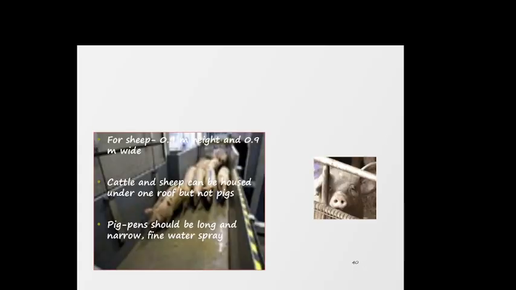For sheep, it should be kept to 0.9 meter height. Cattle and sheep can be housed under one roof, but pigs end up fighting, so don't house the pigs in one room. Pigs' pens should be long, narrow, and have a water supply.